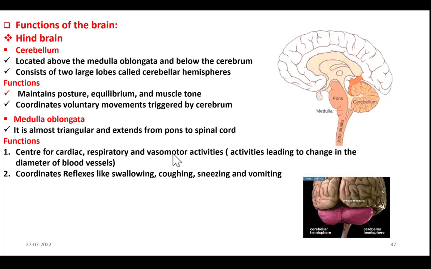If body requires more blood, then the diameter of the blood vessels increases. When it requires less blood, they contract and they are under the control of medulla oblongata. If injury occurs to medulla oblongata, heartbeat and respiration stop and the person dies. Got it? Next, it coordinates reflexes like swallowing, coughing, sneezing and vomiting. Reflexes means involuntary. So swallowing, coughing, sneezing, vomiting, these are all involuntary actions and these are all under the control